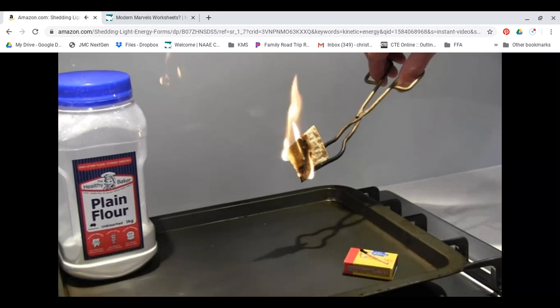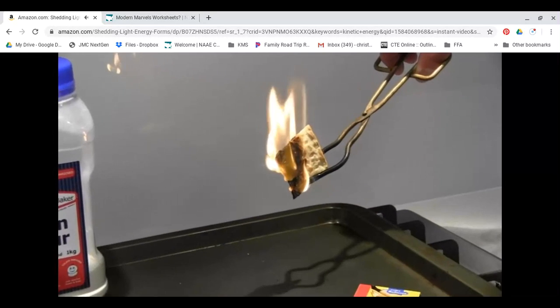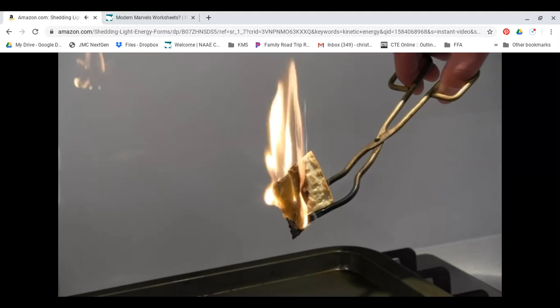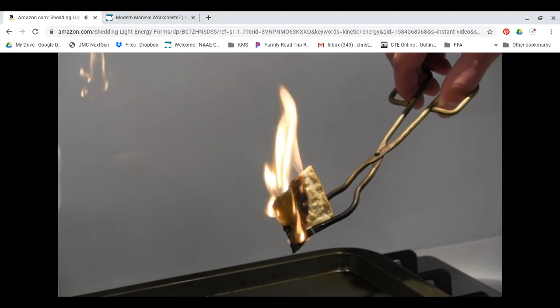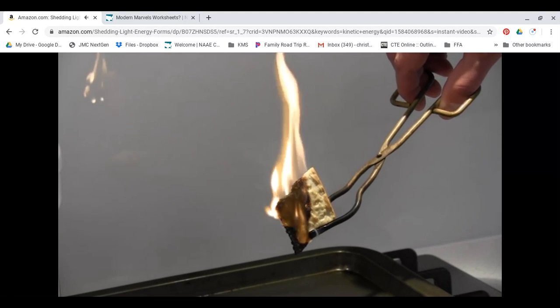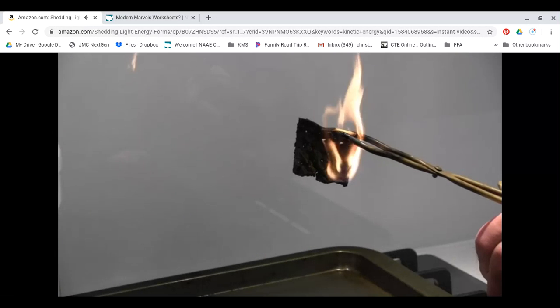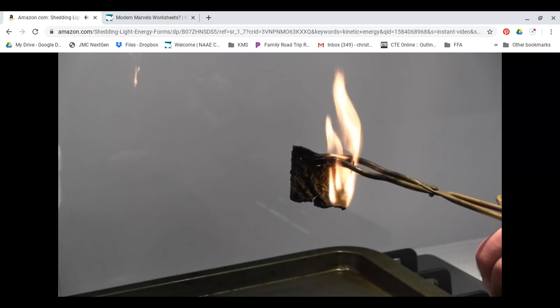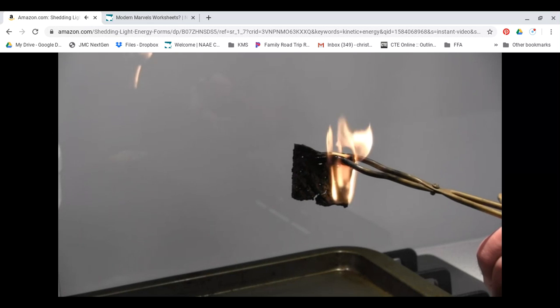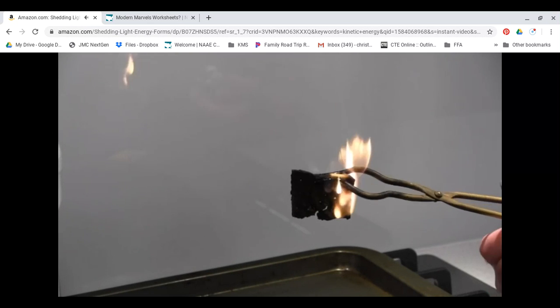In fact, all foods burn, as long as they're dry enough, of course, because they've all got chemical energy. In our bodies, the stored chemical energy undergoes a more complex process than simple burning, but basically, the chemical energy of the carbohydrates transforms mainly into heat energy and kinetic energy.